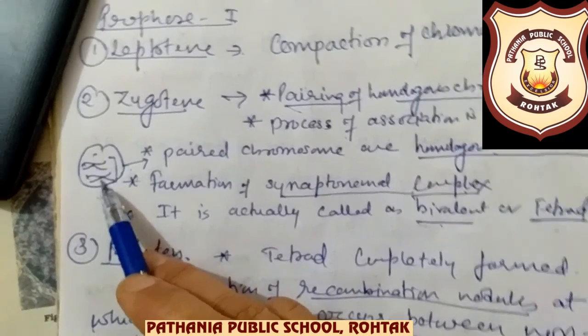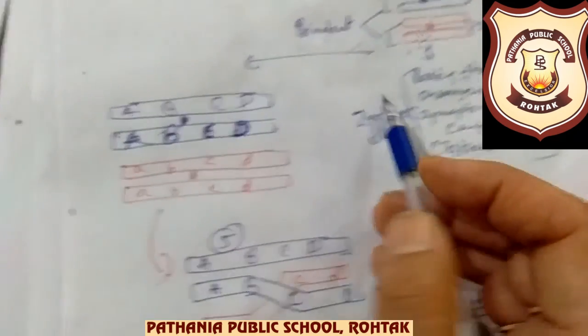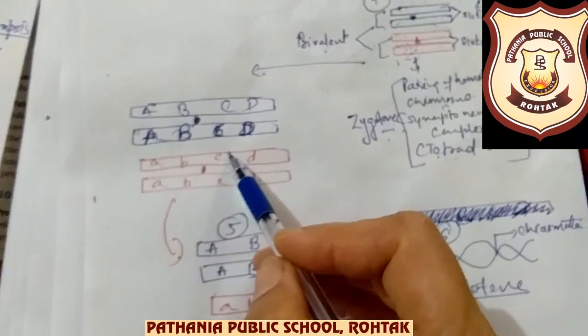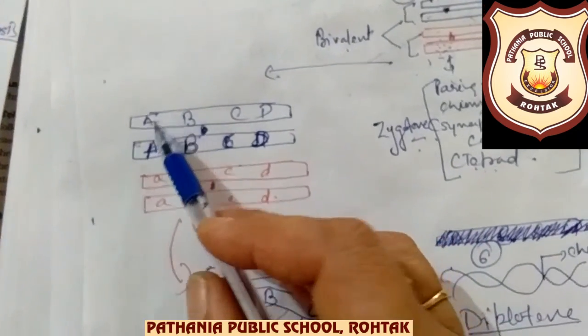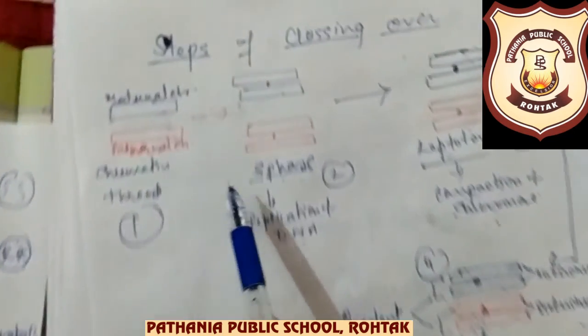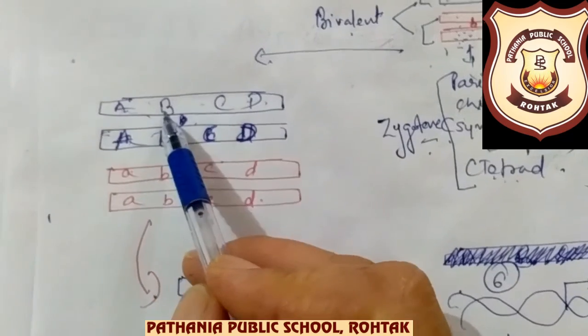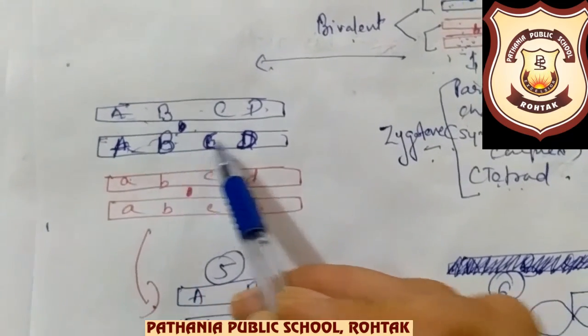And the diagram is drawn this way. I have drawn the diagram at two places, there also, here also. Suppose these two chromosomes with two sister chromatids were there, and compacted chromosomes in leptotene, now they have paired this way. So this is called pairing of homologous chromosomes, and this is here the pairing of homologous chromosomes.